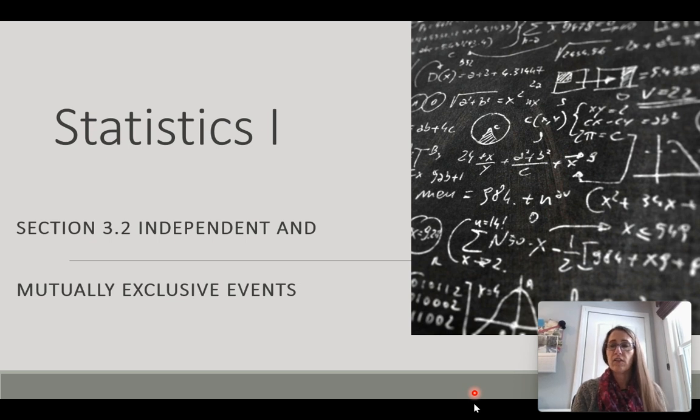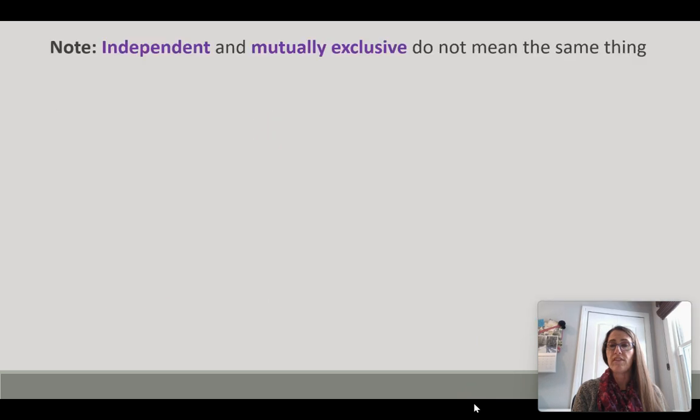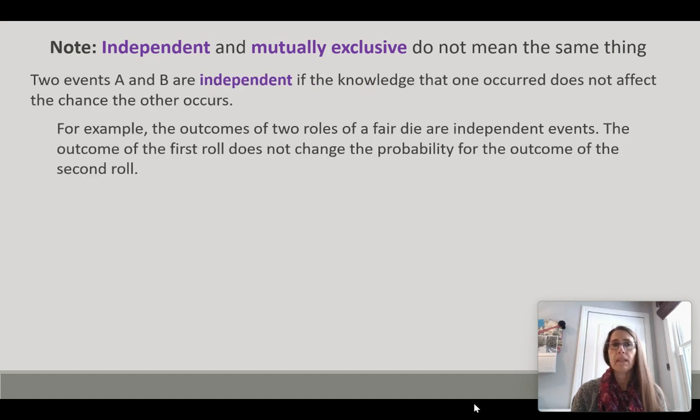This video is going to cover section 3.2 on independent and mutually exclusive events. First thing to note is that independent and mutually exclusive do not mean the same thing. Two events, A and B, are independent if the knowledge that one occurred does not affect the chance the other occurred. For example, the outcomes of two rolls of a fair die are independent events.